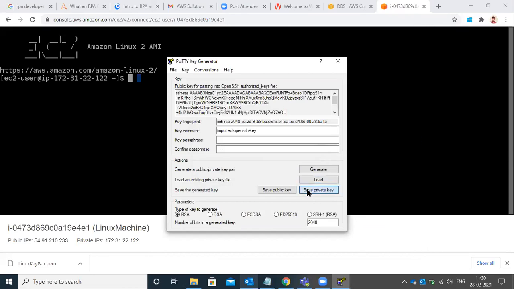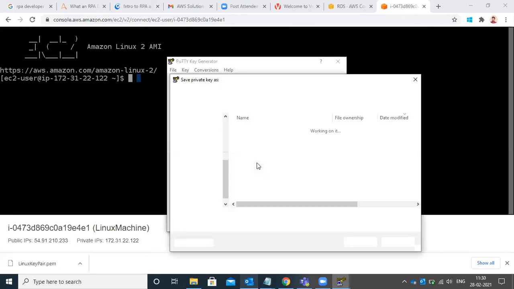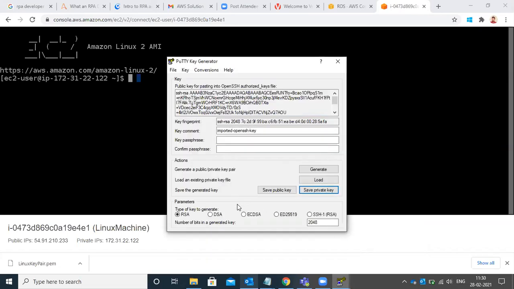Save private key. Yes. Select desktop. Give a name, My Linux. Save. Generate, right?